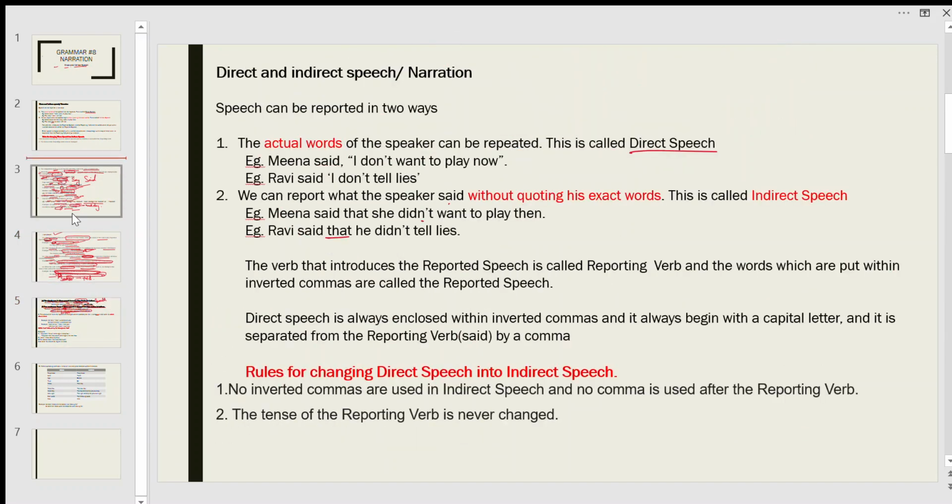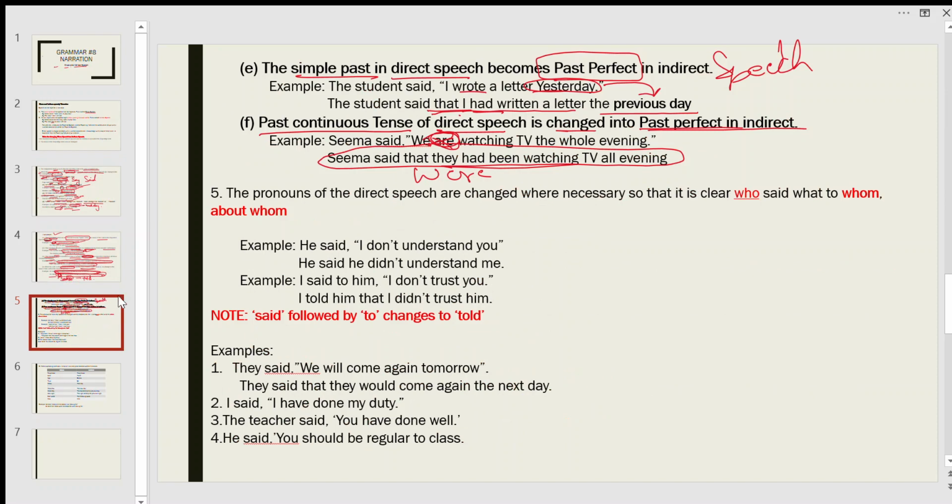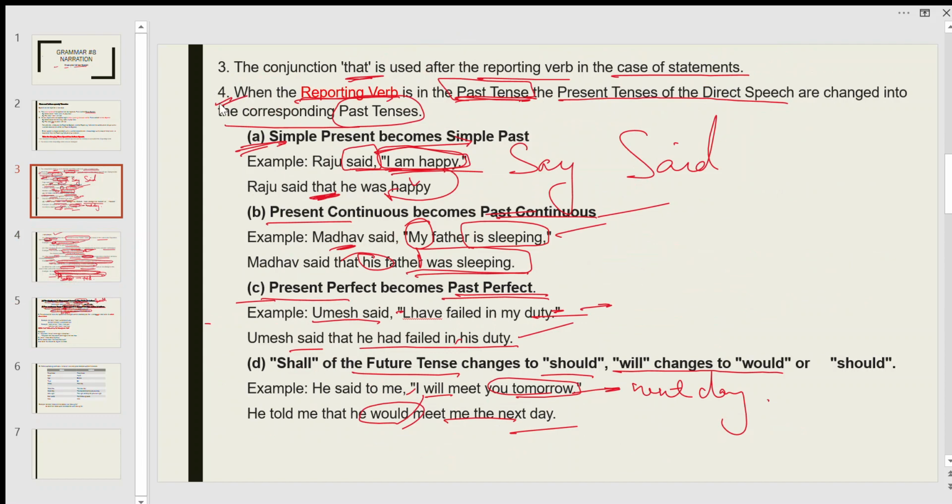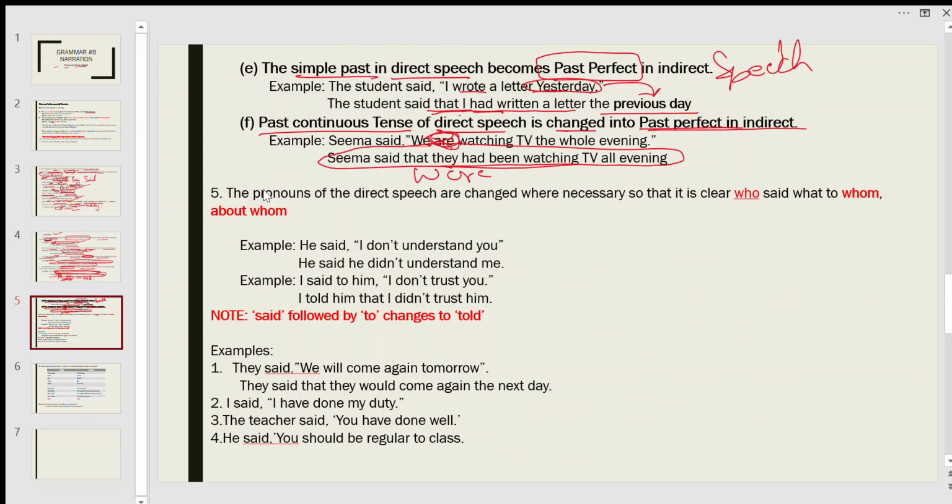Now we have discussed four rules. Now we are back on the rules. So these are the exceptions we were talking about. Now we continue with the rules. So this is the fifth rule.